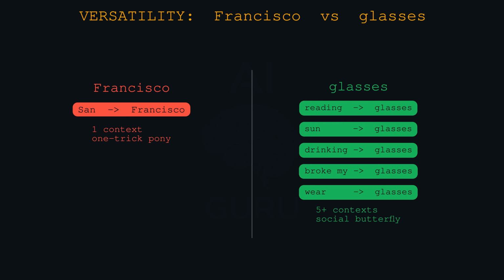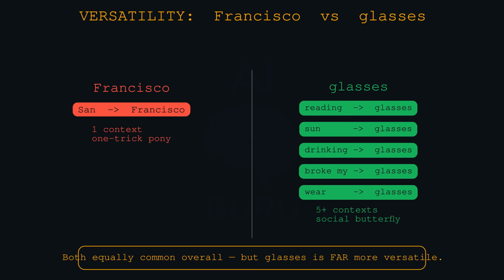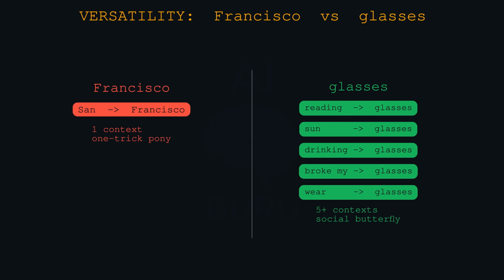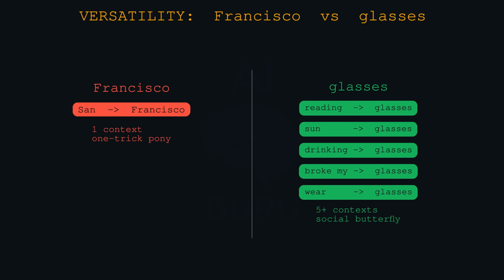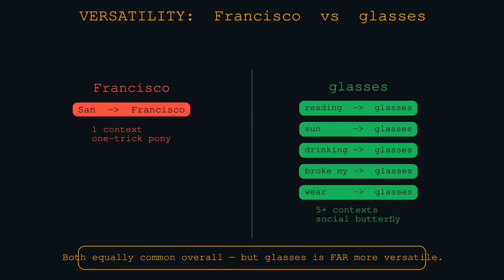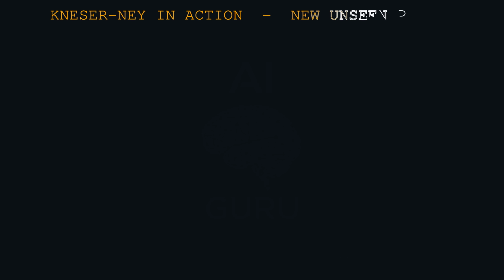Right, San Francisco, it basically has one job. Now compare that to a word like glasses. Glasses might appear just as often as Francisco in total count, but it appears after reading, sun, drinking, broke my, wear. So glasses is versatile, it's a social butterfly. Francisco is a one-trick pony.